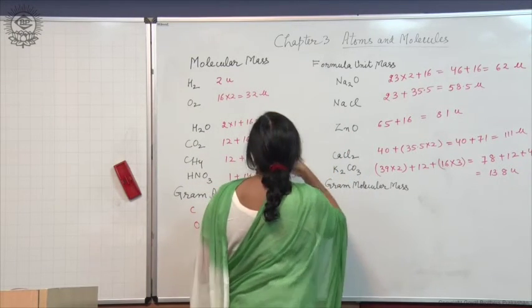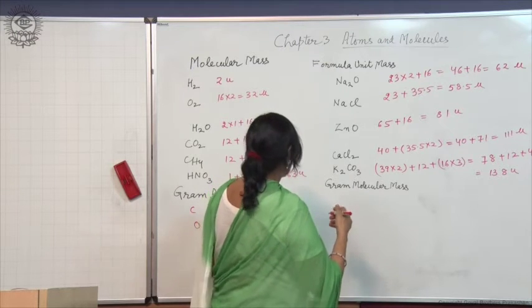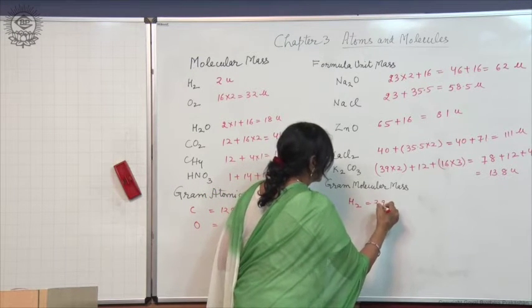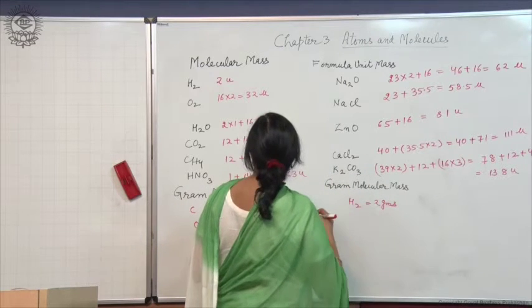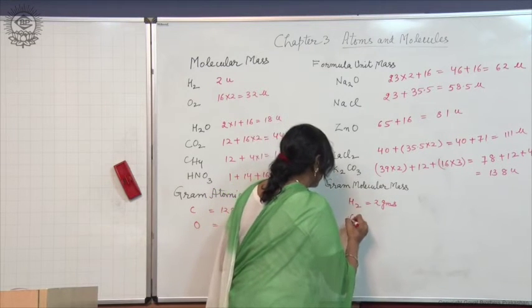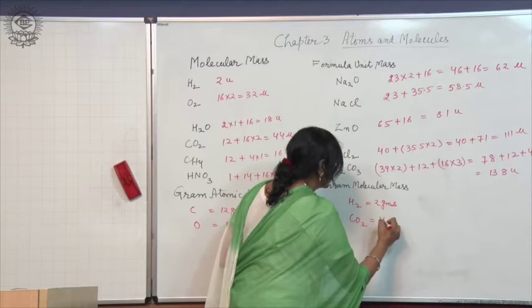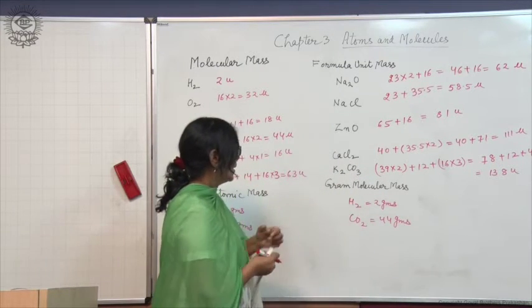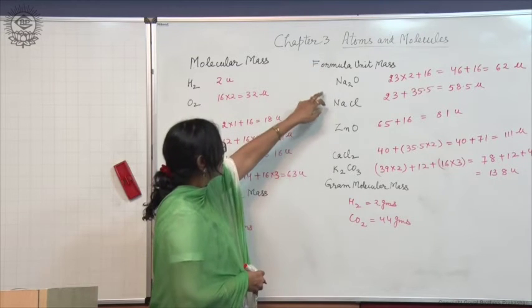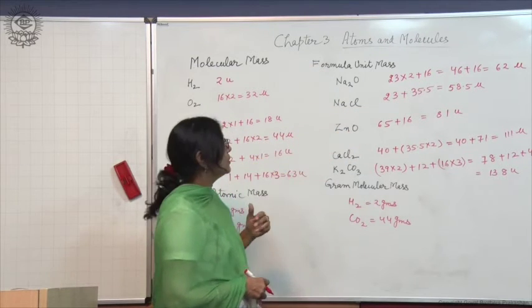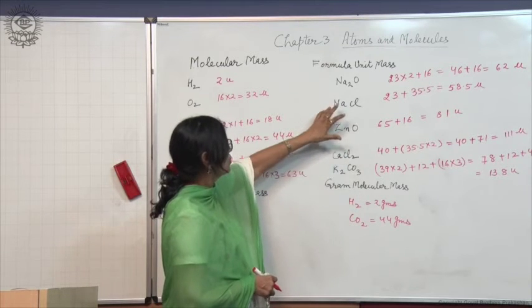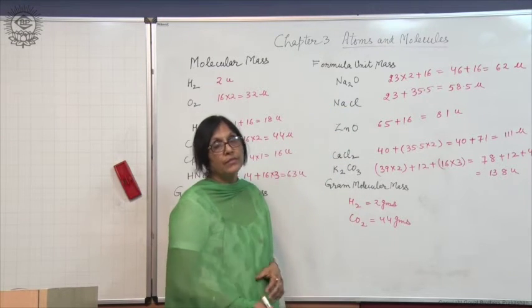So here we have seen hydrogen, gram molecular mass is 2 grams, gram molecular mass of carbon dioxide is 44 grams. And for NaCl, if we take the gram molecular mass, though it is not a molecule, it will be 58.5 grams.